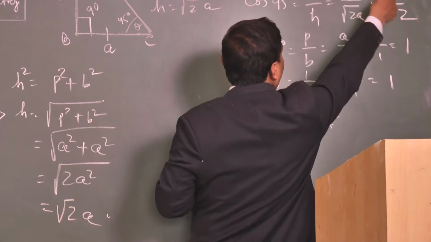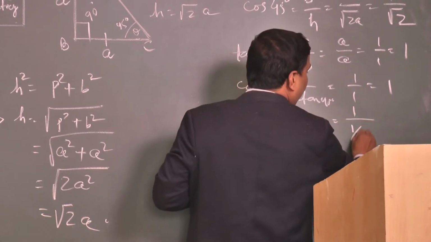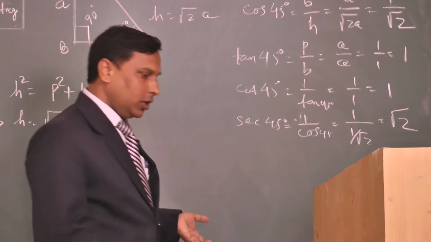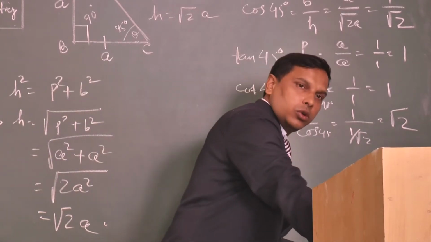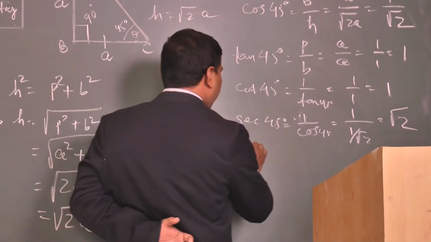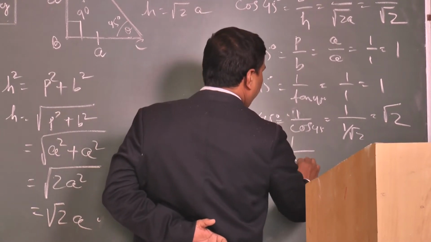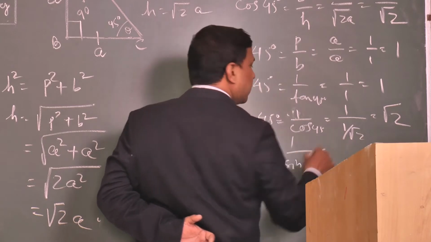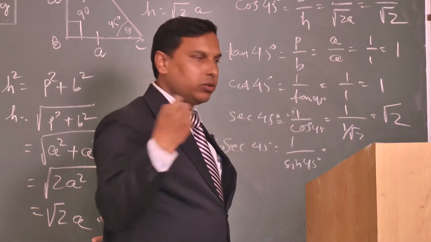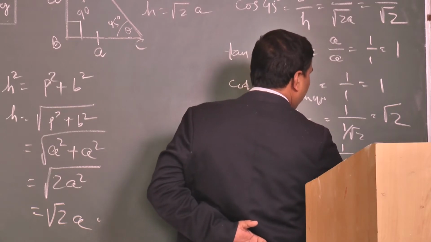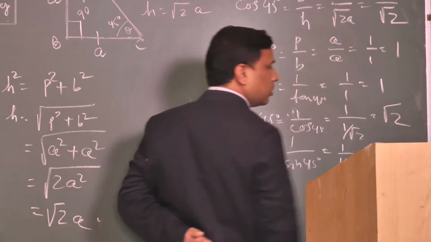Already cos 45 we found is 1 by root 2. So 1 by 1 by root 2 is root 2 by 1, or root 2. Similarly cosec 45 equals 1 by sin 45, or H by P. That is 1 by 1 by root 2, which is also root 2.